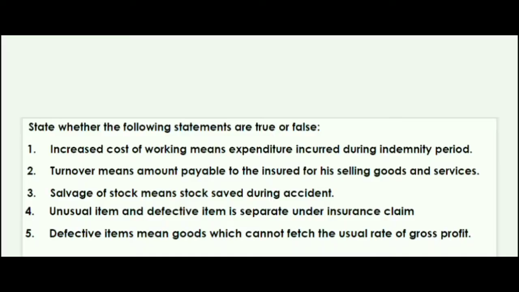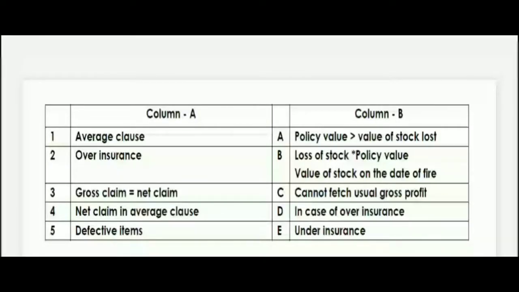So let's see the next question now. Let's see the next match the following type question. In column A we have average clause, second over insurance, third gross claim equal to net claim, fourth net claim in average clause, and fifth defective items. On the other half, in column B, which we have to match with, they have given: policy value is greater than value of stock lost, loss of stock into policy value of stock on the date of fire, cannot fetch usual gross profit, in case of over insurance, and under insurance.